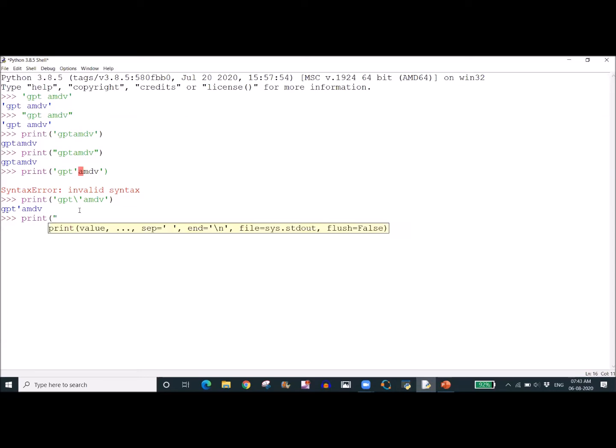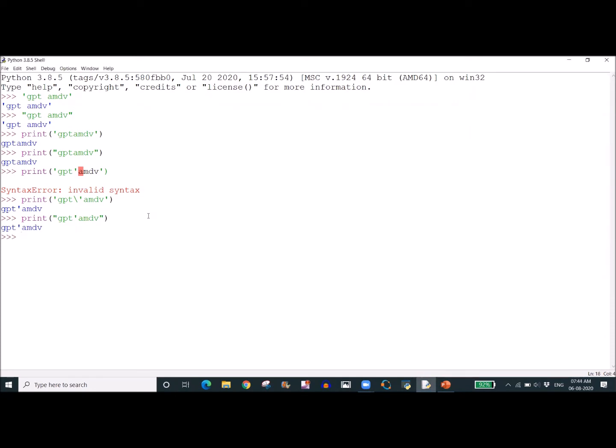We can take double quotes around GPT and then single quote AMDV. Here we are using one double quote for the starting and another double quote for the ending. In between, even if we use the single quote, that will not matter. So that single quote will be printed here.